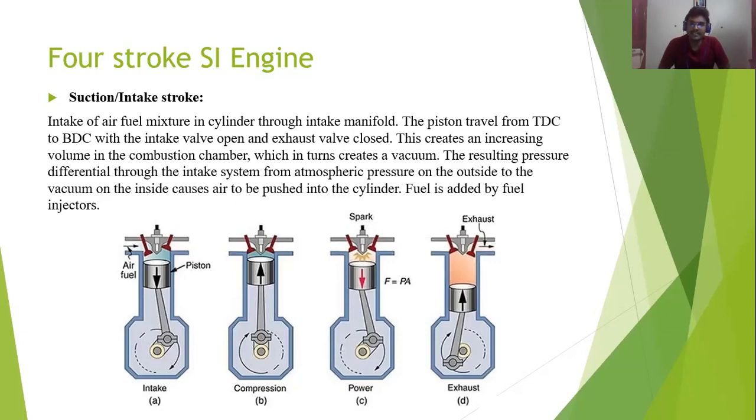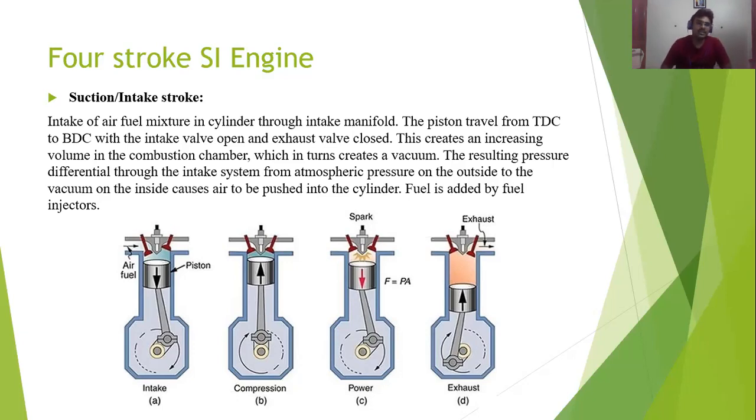In the four-stroke SI engine, the complete burning of fuel happens. Simply telling, in the two-stroke SI engine there is incomplete combustion, in the four-stroke SI engine complete combustion.